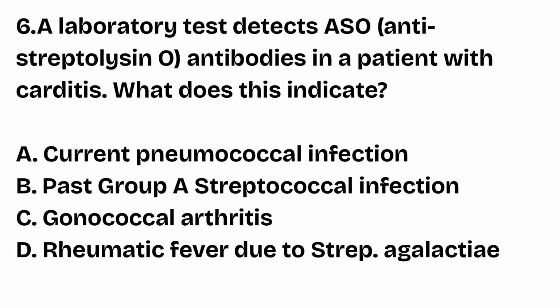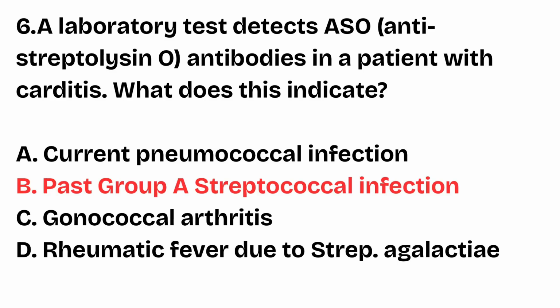Question number 6. A laboratory test detects anti-streptolysin O antibodies in a patient with carditis. What does this indicate?